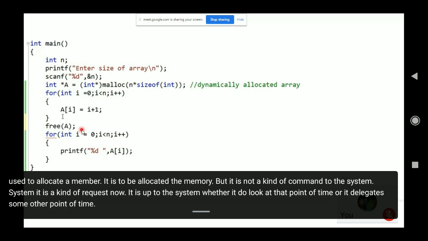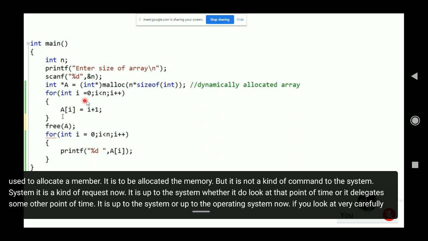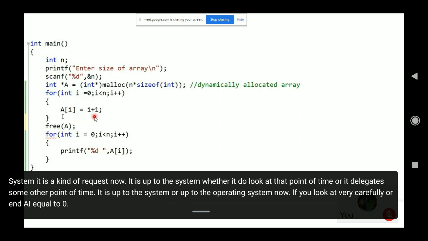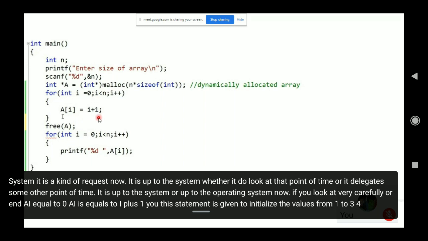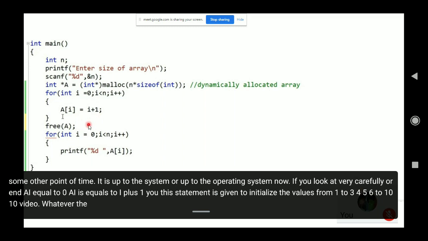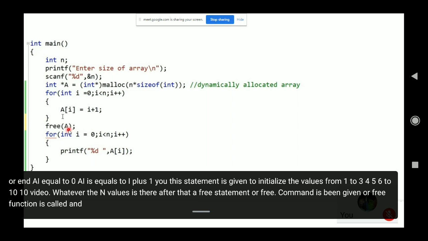Now if you look carefully, for int i = 0, a[i] = i + 1. This statement initializes the values from 1 to 10, whatever the n value is. After that, the free function is called and you have passed the value a. Now, after this, if I print, what should I get?